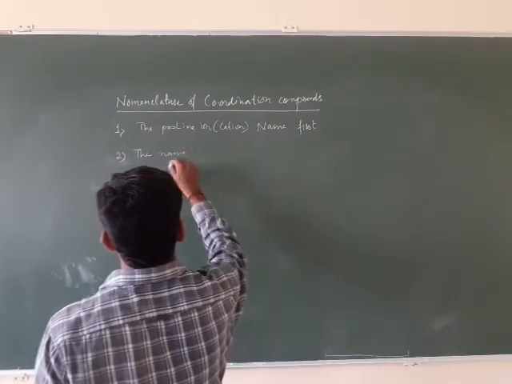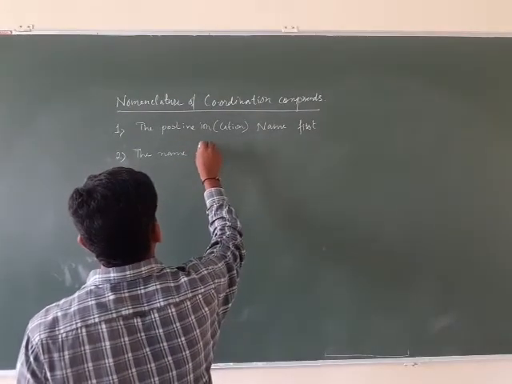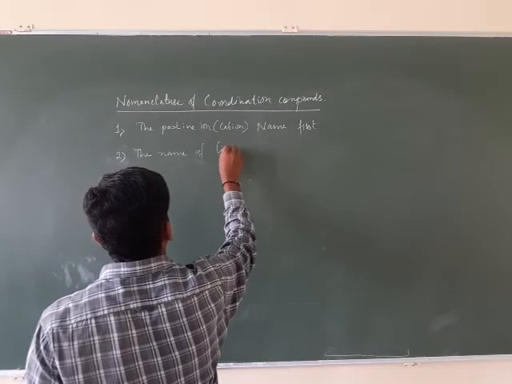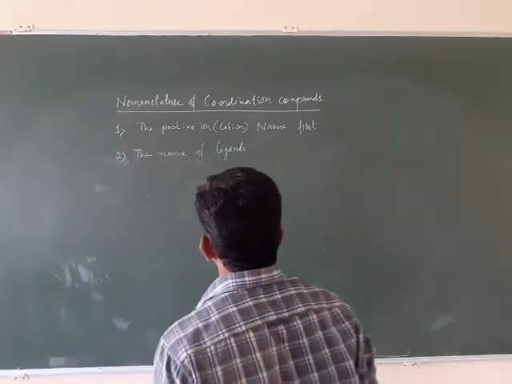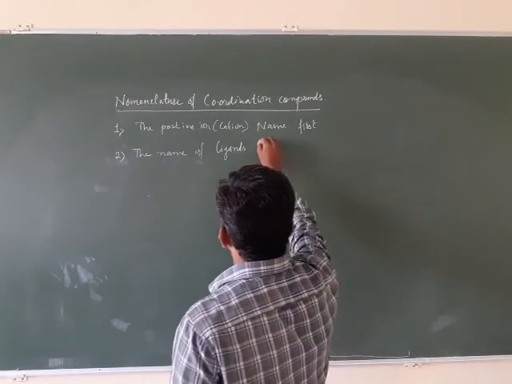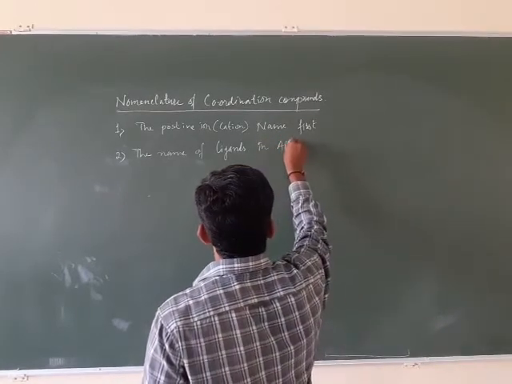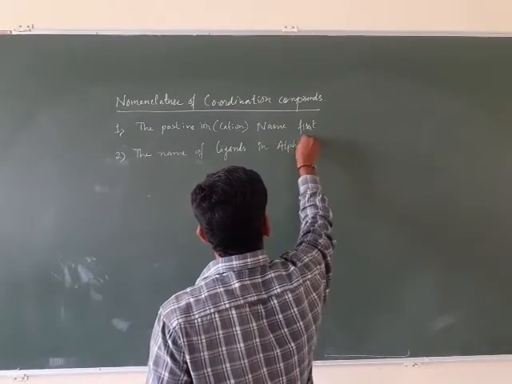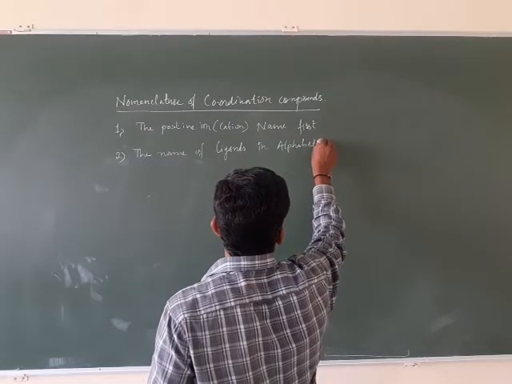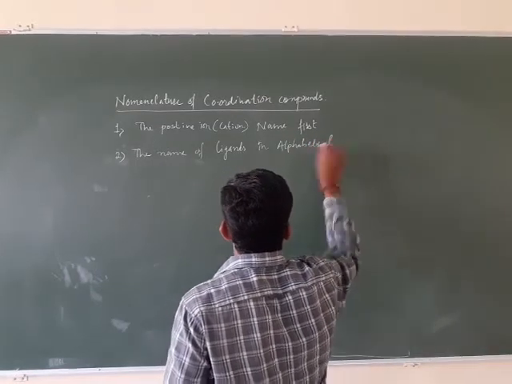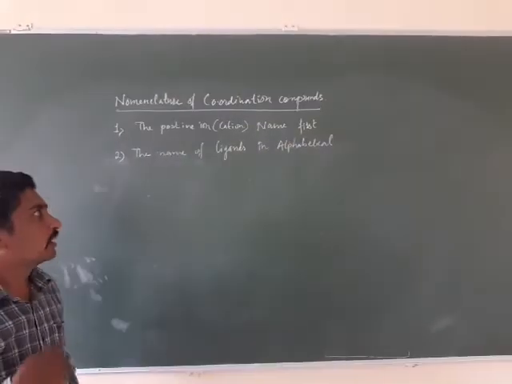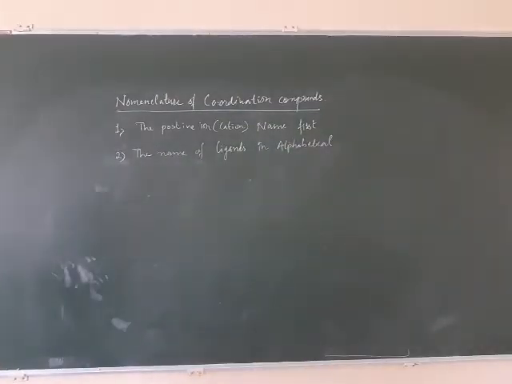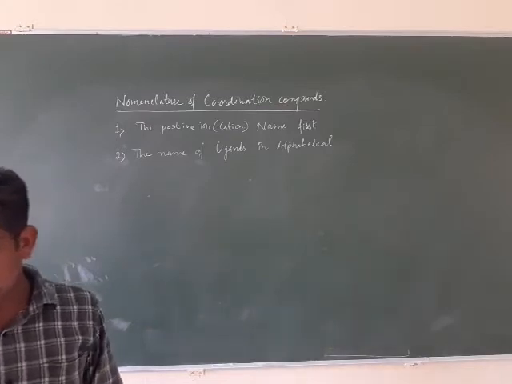That is, we write the names of the different ligands bonded to the central atom in alphabetical order. So we follow the alphabetical order of ligands.